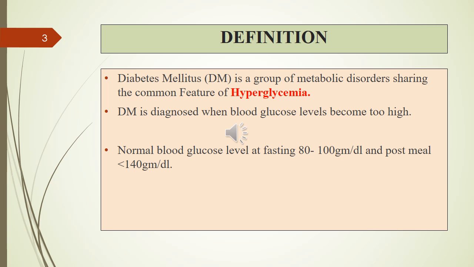So what is a normal blood glucose level? Suppose I have not eaten for the last 8 hours. I am in my fasting stage. If I check my glucose level, it is between 80 to 100 milligram per deciliter. And after a meal, after 2 hours, if I check my glucose level, it is less than 140 milligram per deciliter. So I am not diabetic.